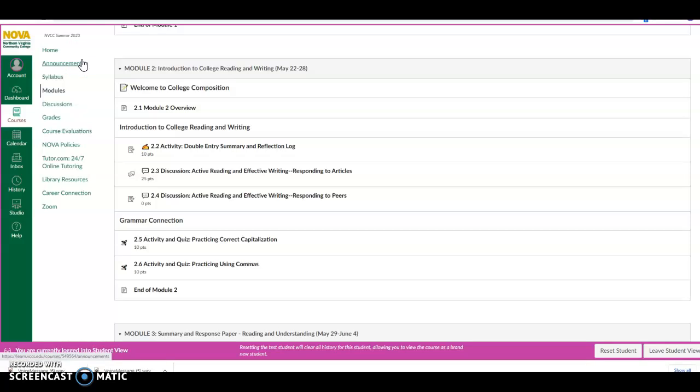So you can see in our module, I've got it up on Student View, so this should be exactly how you see it on your end. And you'll notice that this is the Welcome to College Comp. We're going to take a look at this overview. We'll take a look at the double entry summary and reflection log, and you've got a discussion this week. And you do have some grammar activities and quizzes.